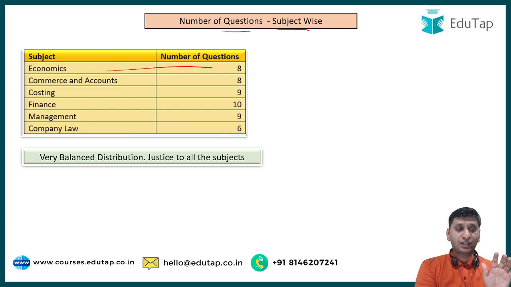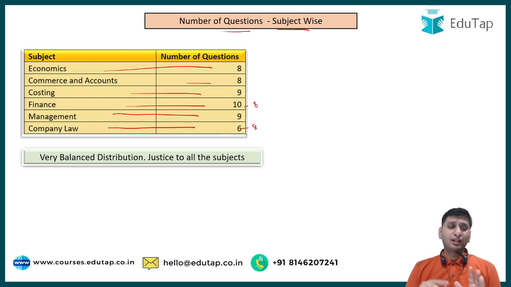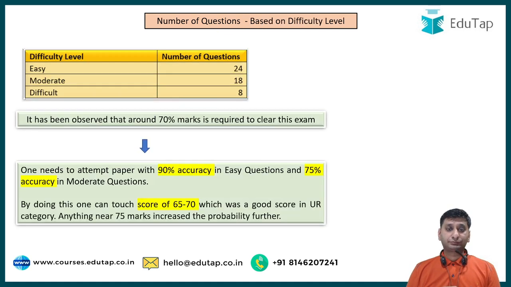Economics 8 questions were asked, commerce and accounts 8 questions, costing 9, finance 10, management 9, company law 6. So I think what could have been the best distribution, they have almost done that, except maybe it could have been better if company law could have been 8 here and finance could have been 8 here instead of 10. But otherwise, it's a competitive exam, right? This is not a board exam where they will tell you from each unit this much marks of exam would come, but I think they did justice to all the topics that were there in the syllabus.